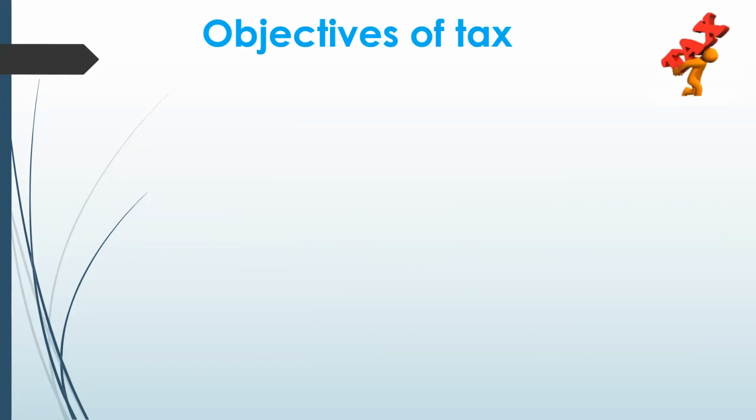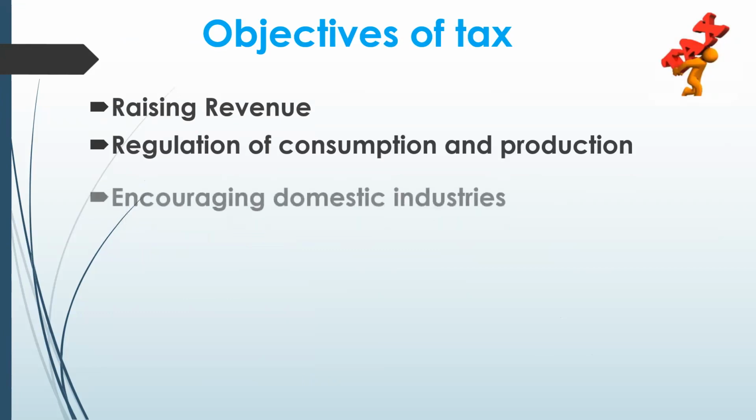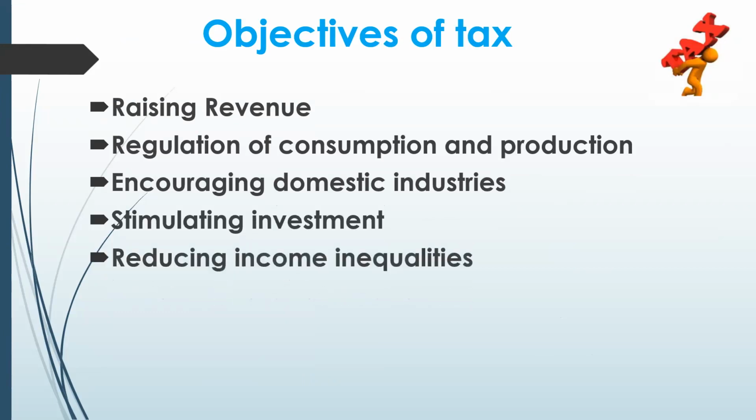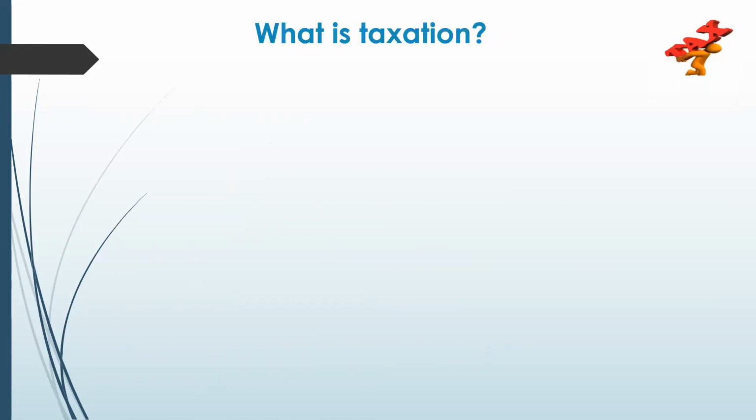Now moving on to the objectives of tax. The first objective of tax is raising revenues for the government for taking up economic activities. Tax regulates the consumption and production of economic activities. It encourages domestic industries, stimulates investment in the economy, reduces income inequalities, promotes economic growth as it generates revenues for the government, and helps the development of backward regions with the revenues generated through tax. It also ensures price stability.